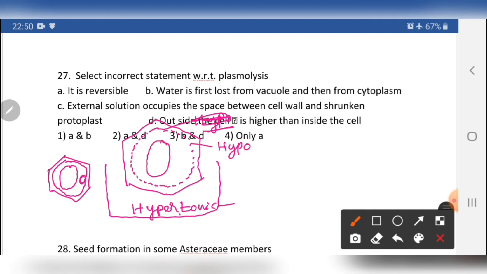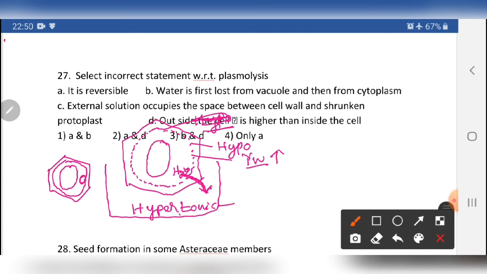The cell condition is hypotonic, but the outer medium is a hypertonic medium. As per water potential, the cell has the highest water potential. Water potential is represented by psi W. Water potential means the water molecules have high kinetic energy, so they can do more work. Water moves from hypotonic to hypertonic, which means water comes out of the cell, from the cytoplasm to the outer medium.